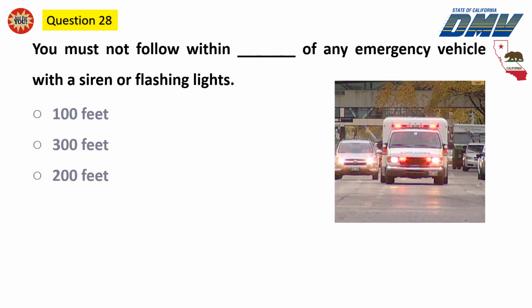Question 28. You must not follow within 100 feet, 300 feet, 200 feet of any emergency vehicle with a siren or flashing lights.